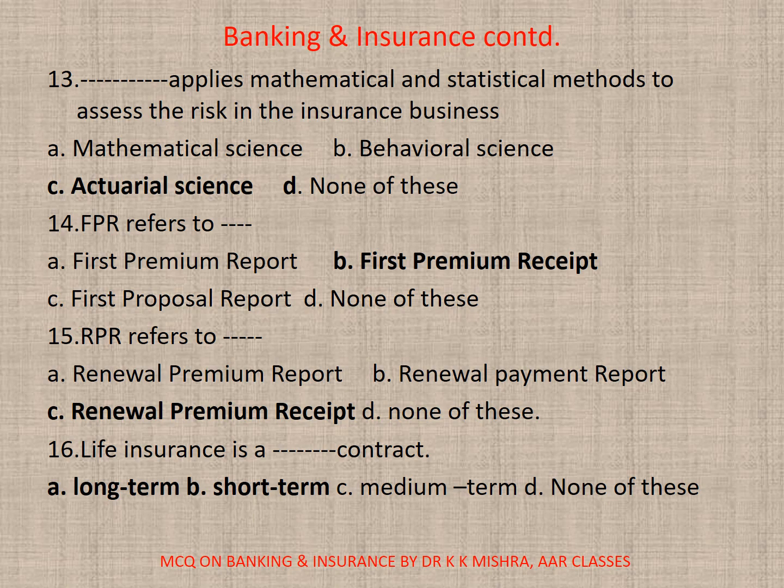Actuarial science. 14. FPR refers to dash. A. First premium report, B. First premium receipt, C. First proposal report, or D. None. Correct option is B.